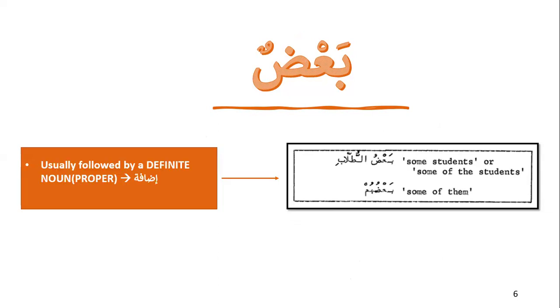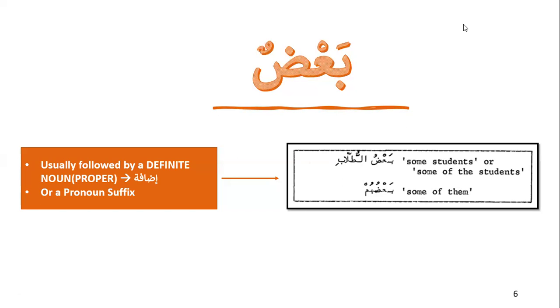Now badun is very brief. All you have to remember is that it comes as a mudaf. Usually it is followed by a definite noun, which is in the form of an idafa, and it can also come with a pronoun suffix. So ba'du tulabi, a definite noun which is proper, that is with al. By the way, proper can also mean name. So I don't mean proper by that. I actually mean it is with al.